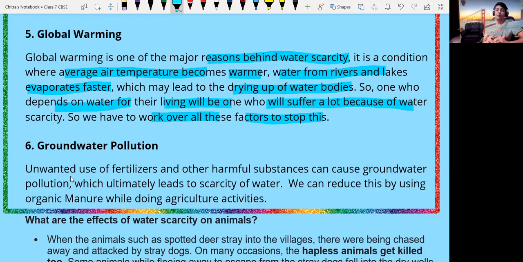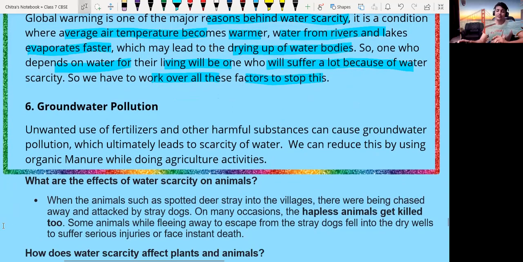Now we will understand groundwater pollution. Unwanted use of fertilizer and other harmful substances like insecticide, pesticide, etc. can cause underground water pollution, which ultimately leads to scarcity of water, because if water is polluted under the ground, then that water cannot be used by humans. So that can be a cause of the scarcity of water.